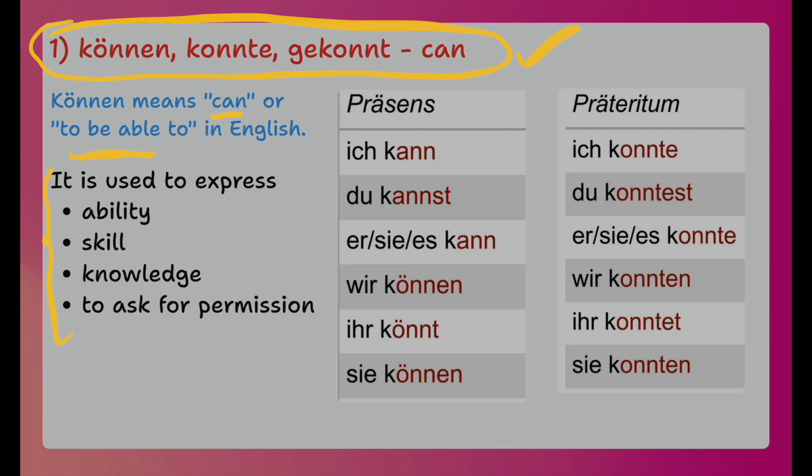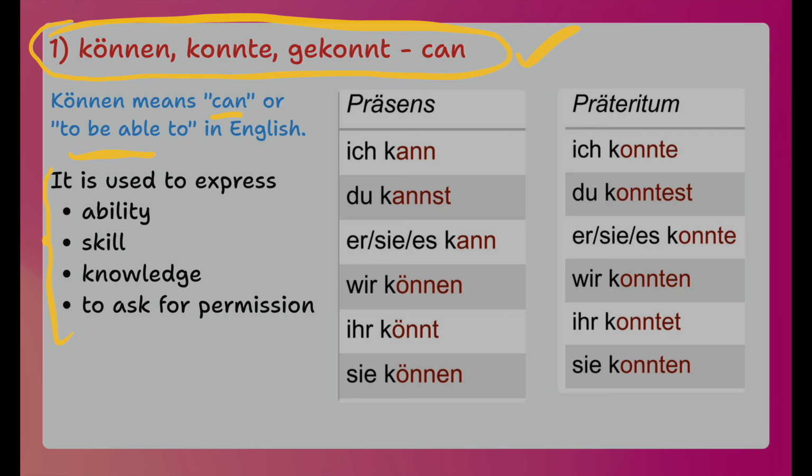In this video, I'm going to explain you what is modal verb in German language. This is one of the important topic in German grammar. There are 6 modal verbs in German. I will explain each modal verb with sentences in the next slide. So in this video, we will talk about first 2 modal verbs which are können and müssen. So number 3, 4, 5, 6, it will be in the next video.